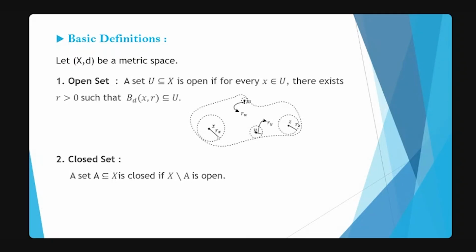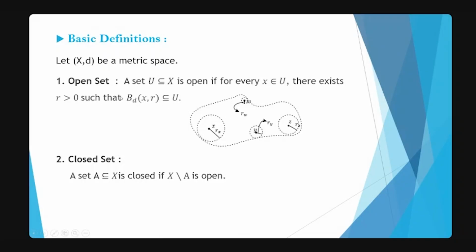Now, look at the diagram here. If you give me a point X, then can I choose some radius R such that if I draw an open ball around X, that will again lie inside this set? The answer is yes. But can I define it for every point in this set? And if I am able to draw an open ball around every point which will again lie inside the set, then we say that a set is open.